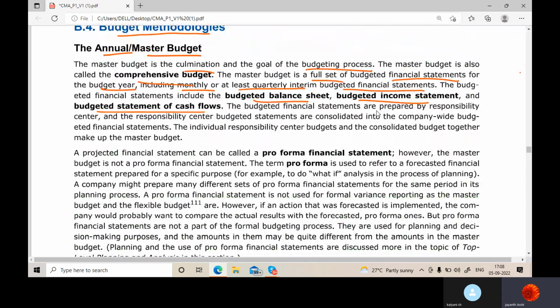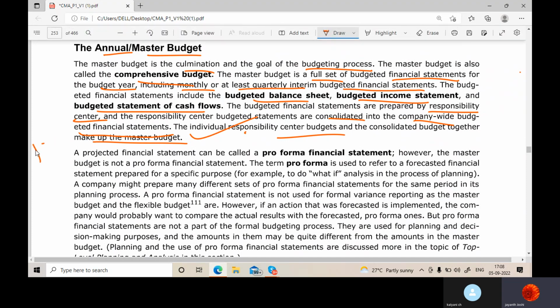Now, the budgeted financial statements are prepared by responsibility center, and the responsibility center budgeted statements are consolidated into company-wide budgeted financial statements. That means they will take inputs from all the departments and from everywhere. So individual responsibility center budgets and the consolidated budget together make up the master budget.